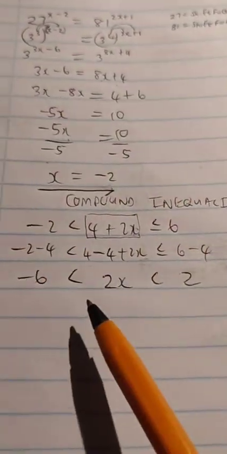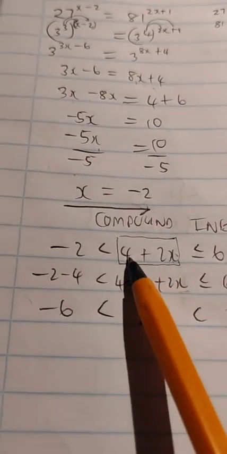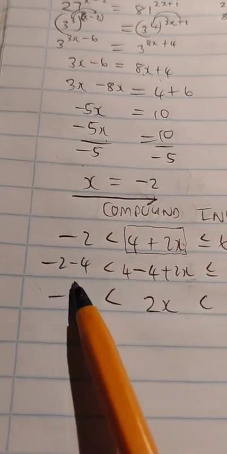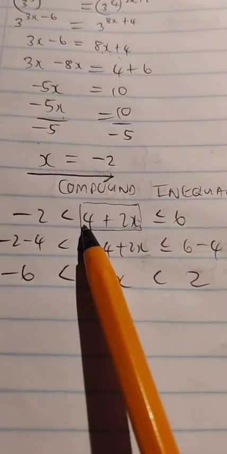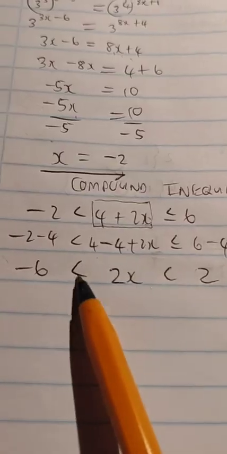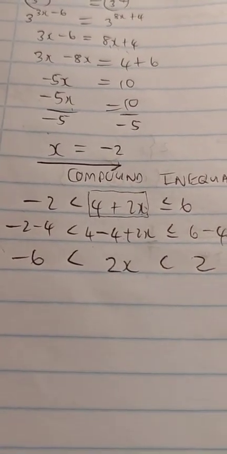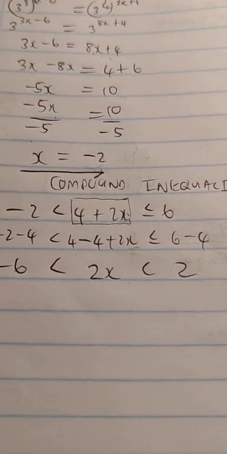Next step. Okay, so we first applied the additive inverse. Or you could say you transpose, because guys, additive inverse is just the concept that lies behind the explanation of why we say you move something and then the thing changes the sign. This 4, you move it to the other side, it becomes -4. Take this 4, you move it over to the other side, becomes -4. Once you move it, it disappears from the middle. You are left with 2x. Does that make sense? I hope you understand, guys.